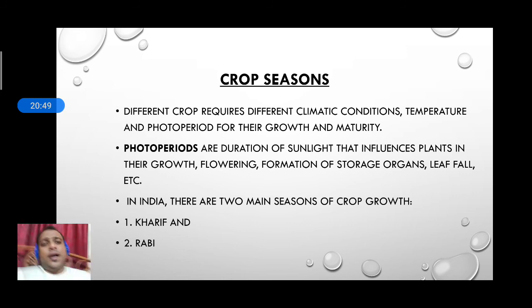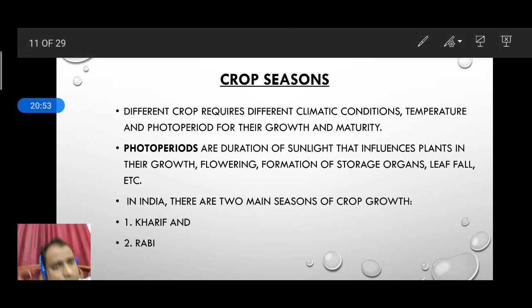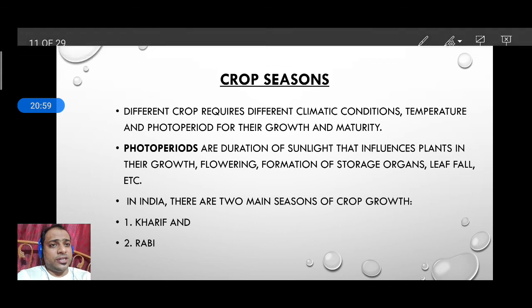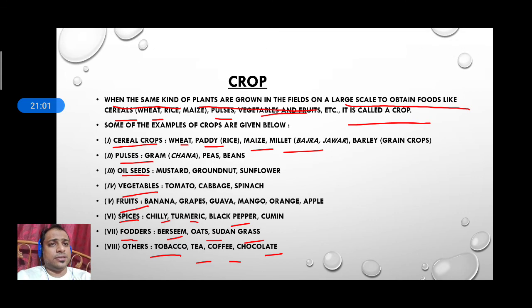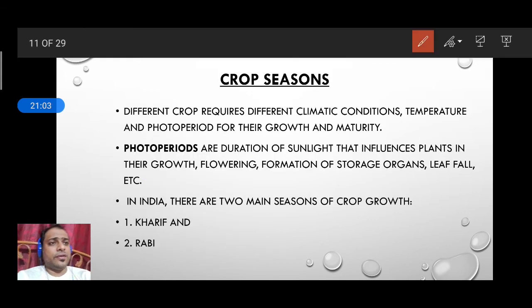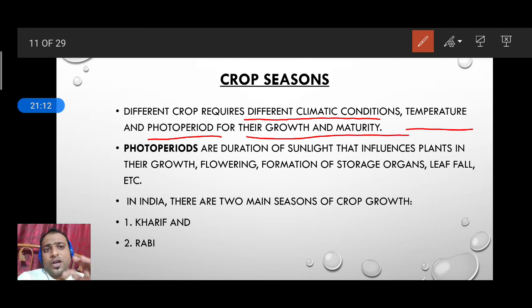So in India, how it can be done, that is the cropping season. Okay, so there are two types of cropping season in India, depending on the different conditions required. It requires different climatic conditions, temperature, photo period, and the growth and maturity. So what do you mean by the photo period?